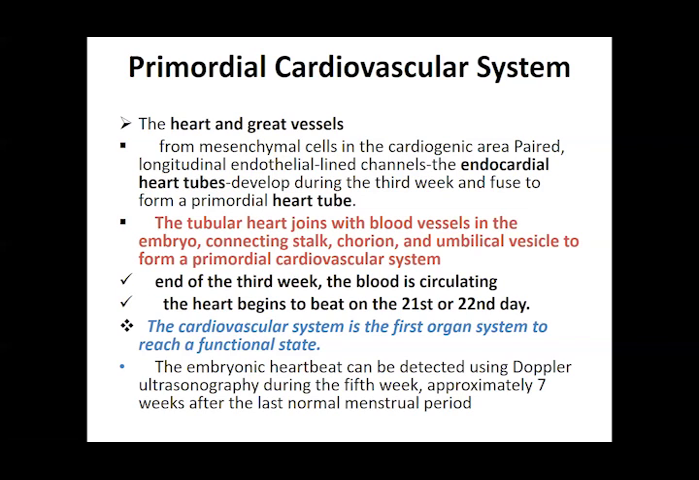And these vessels, which were formed initially in the connecting stalk, that is where your umbilical cord is going to form, then the chorion on the sides, and in and around the yolk sac. This all forms a link from the developing heart and the baby with the mother. At the end of the third week, the blood is circulating.